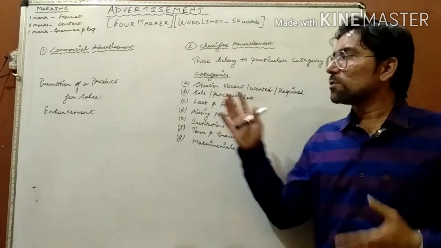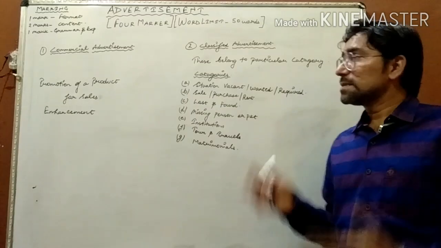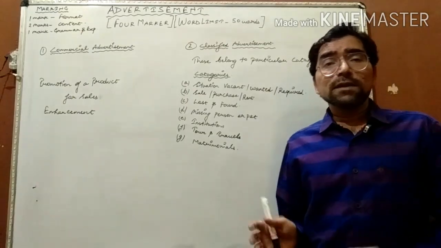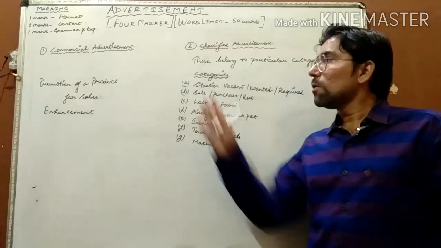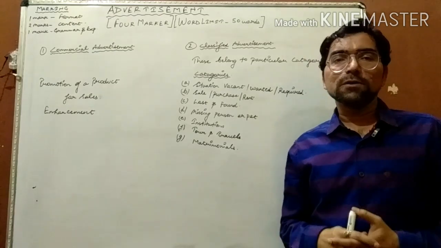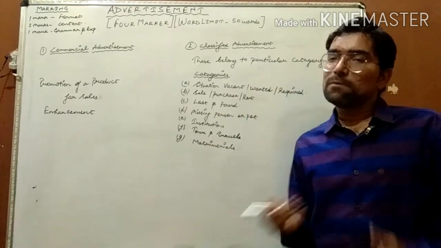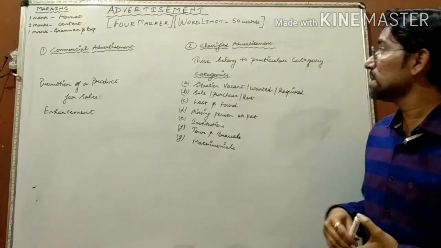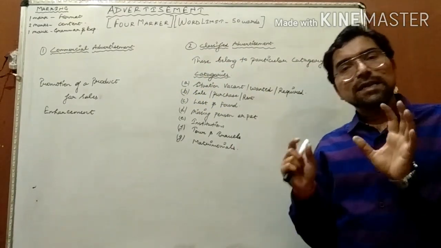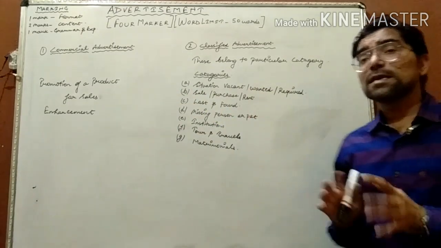As I have told you, commercial advertisements are for the purpose of increasing or enhancing sales. Now, I will provide you a layout of a commercial advertisement, and you have to follow that same layout and prepare on that basis. As you can see, there is one confusion between classified and commercial advertisements. Now what is that confusion?